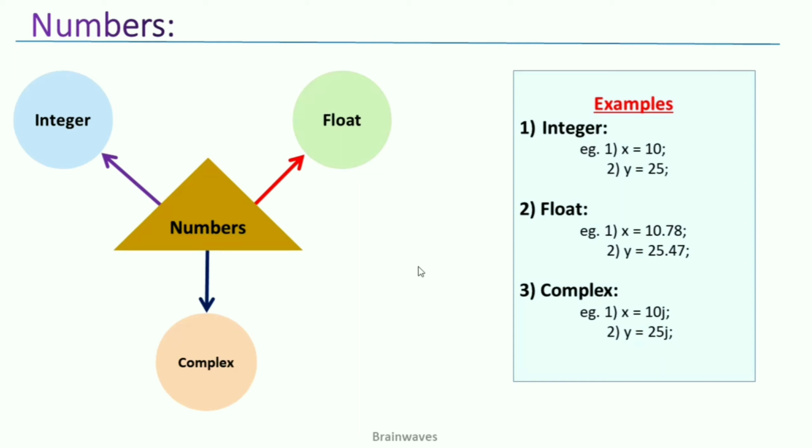The next category is float, which is a decimal number. I will have a decimal point in between. So you can see x is equal to 10.78, y is equal to 25.47, like that. And lastly complex numbers, where I will have a j as the imaginary part. So you can see x is equal to 10j and y is equal to 25j, where that j stands for the imaginary number. Let me show you the demo of these numbers.